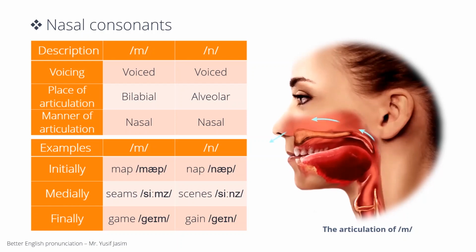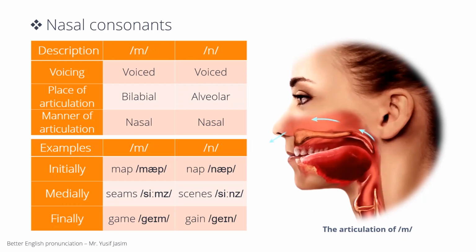M and n. M is produced between the two lips, hence it's called bilabial. N is produced when the tip or the blade of the tongue makes contact with the alveolar ridge, or one of them is close to the alveolar ridge, hence it's called alveolar. To produce m and n, the soft palate is lowered so all the air passes out through the nose. For m, the mouth is blocked by closing the two lips. For n, by pressing the tip of the tongue against the alveolar ridge and the sides of the tongue against the sides of the palate. To describe m and n, we will say m is a voiced bilabial nasal, n is a voiced alveolar nasal.